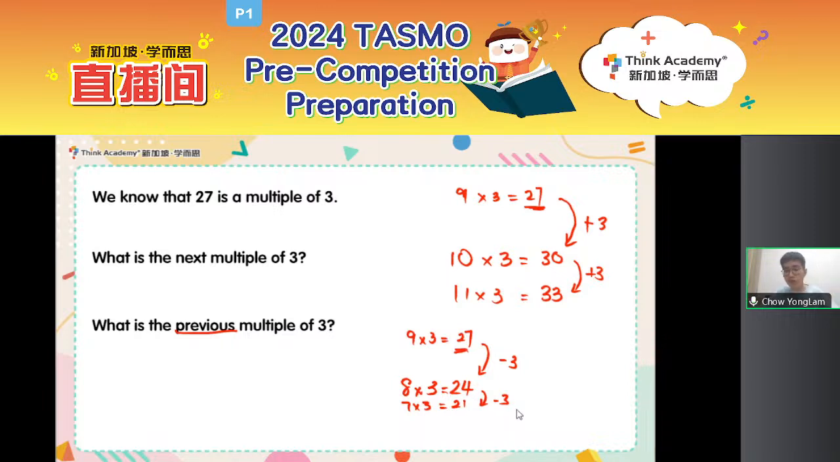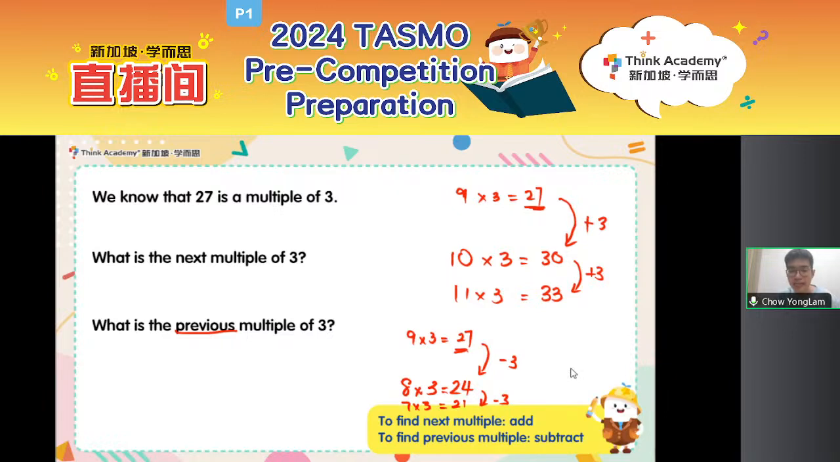Okay, the key moral of the story I want you to know from these two questions is that if I want to find the next multiple, I just use addition. Add the number that is given to you. If it's multiple of 3, then you plus 3. If I want to find the previous multiple, I will minus 3. Wow, I see minus 3 is in the chat all over. Right, that's right. To find the previous multiple, we will minus 3.